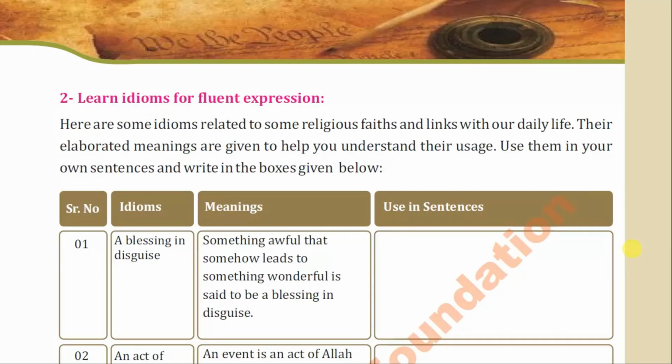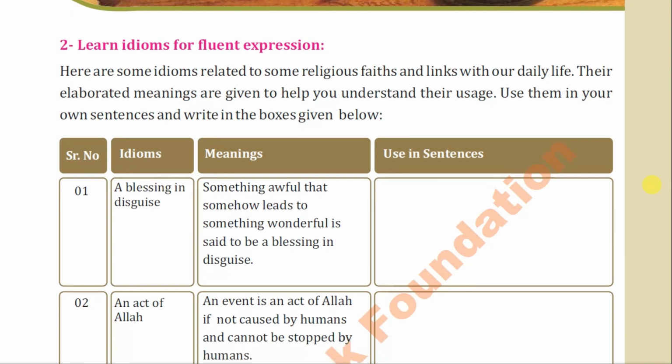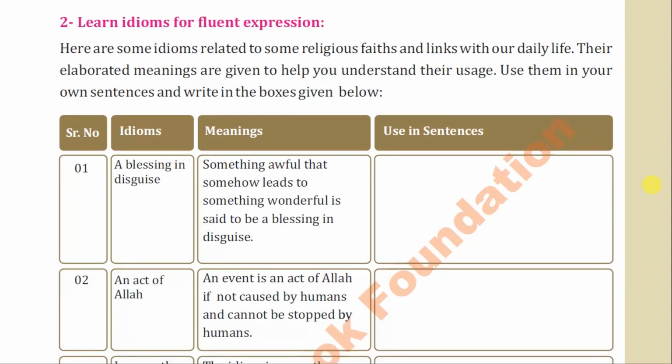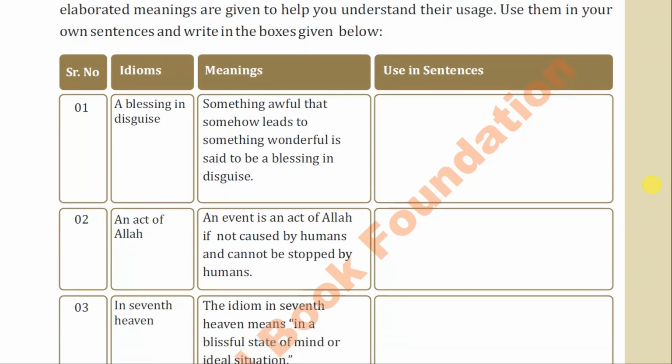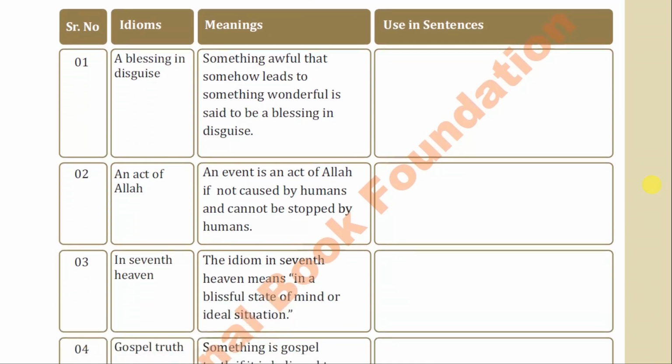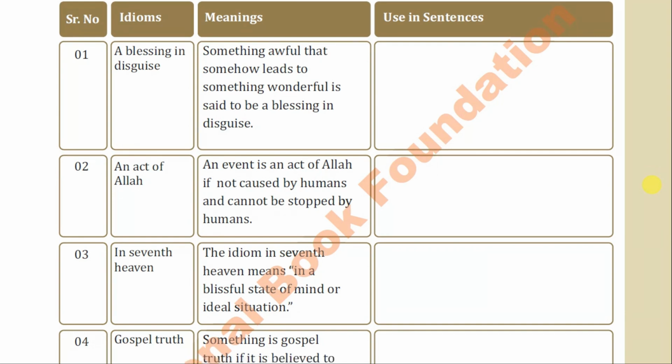Now come to the next page. Now learn idioms for fluent expressions. Idioms are also there in all your chapters. So in this chapter also, at the end of this unit, we have the idioms. Here are some idioms related to some religious faiths and links with our daily life. Their elaborate meanings are given to help you understand their usage. Use them in your own sentences right in the boxes given below. You can make your own sentences, but actually you have to learn the meanings of these idioms. And you have to write the meanings of these idioms also in your copies.